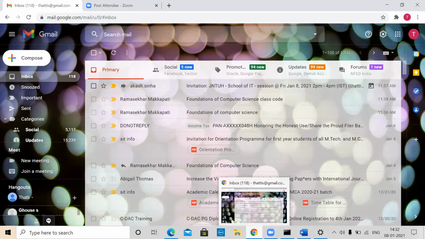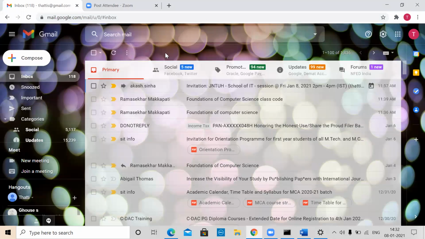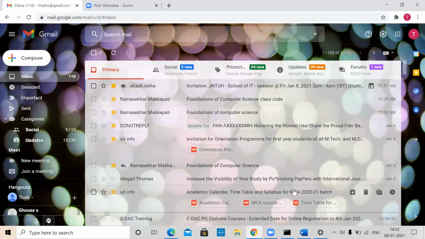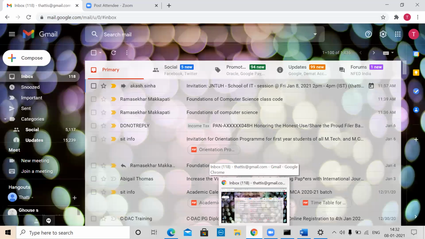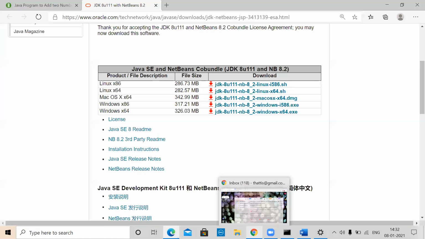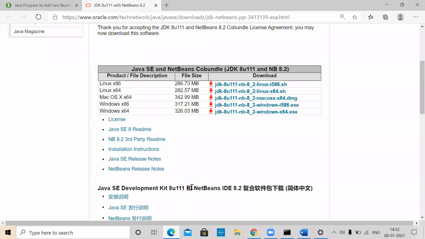So let me just go into that particular thing. Somewhere we have already opened it, right? So it should be available. This is the one. Actually, it has opened in Internet Explorer equivalent, Edge browser, so that's why it is here. No issue. We require Windows x64. I'm just clicking on this particular thing.